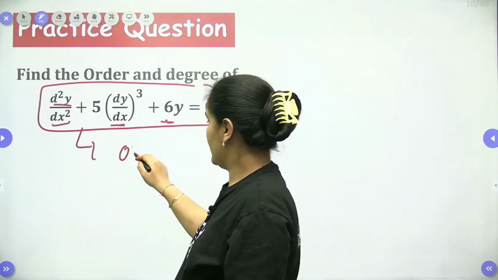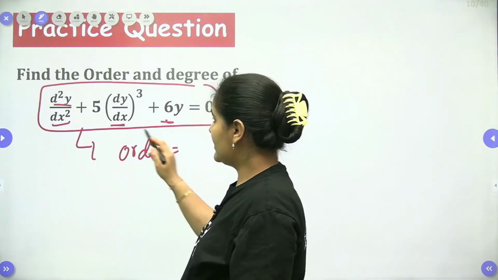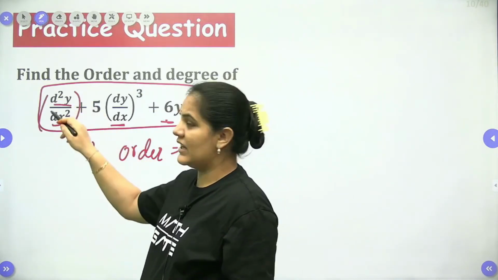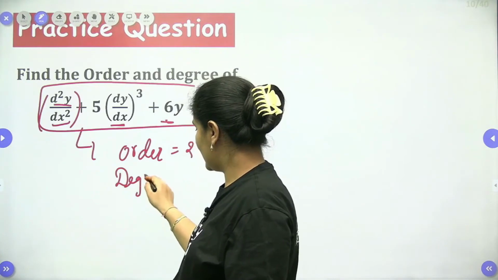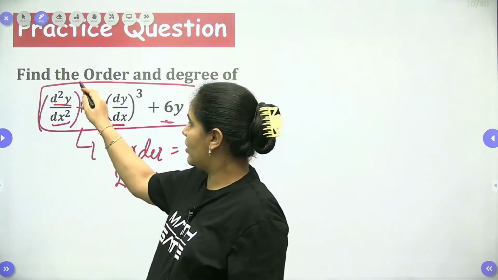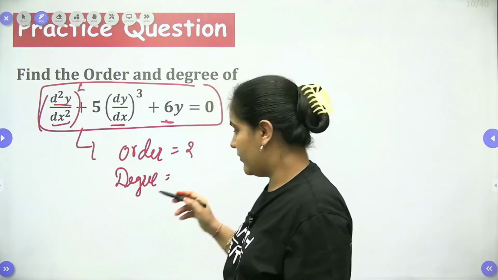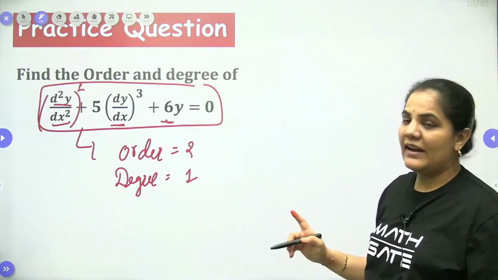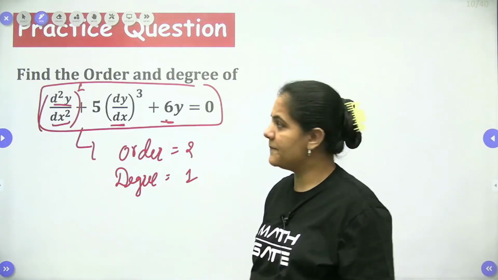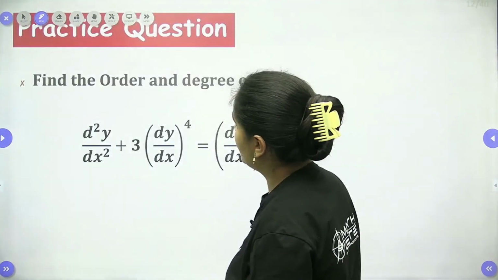Here you can say the order of the differential equation is nothing but the order of this highest derivative, which is 2 only, and the degree of the differential equation is nothing but the degree of this highest order derivative, that is 1 only. So you can conclude here the degree is 1 and the order is 2, dear students. Okay, now let's talk about the next one.